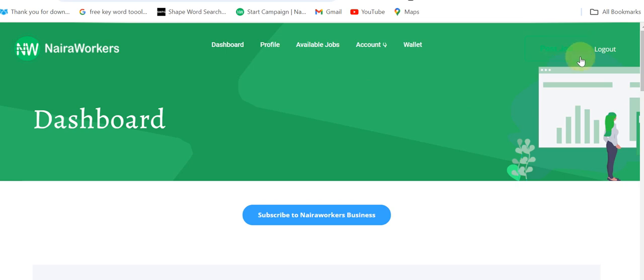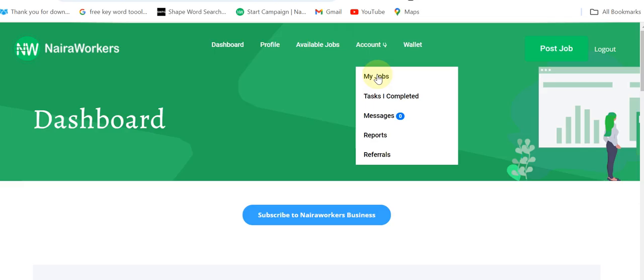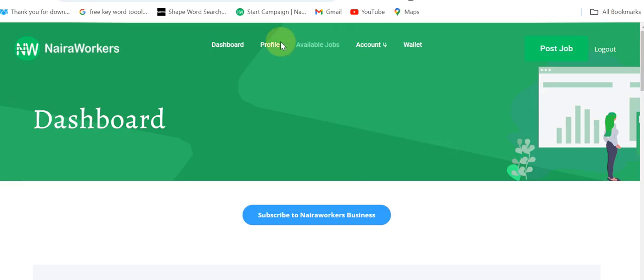So you can also post jobs as I've shown you. You can see here on your wallet, when you click on this point, you are going to be seeing your earnings and other relevant stuff. Here in your account, you can see my jobs, the ones you've posted, the tasks you've completed, and other relevant information. So our target at this point is available jobs. When you click on these available jobs, you will get to see the type of jobs you can perform.